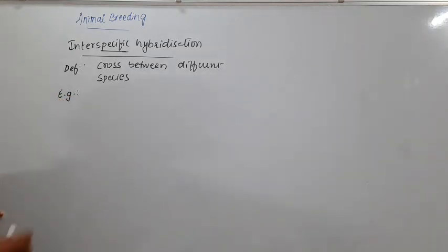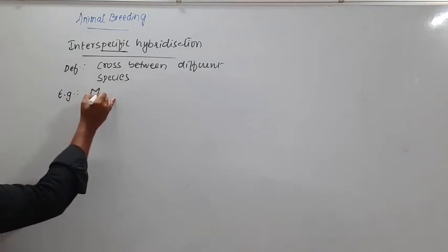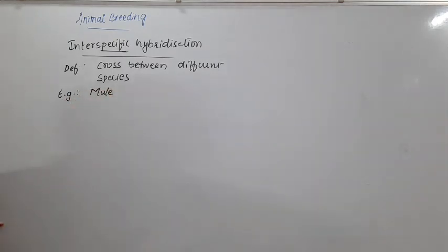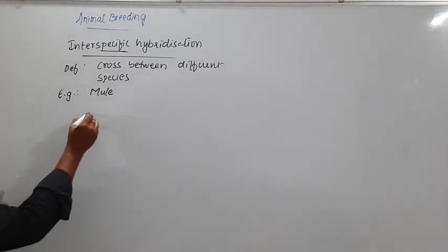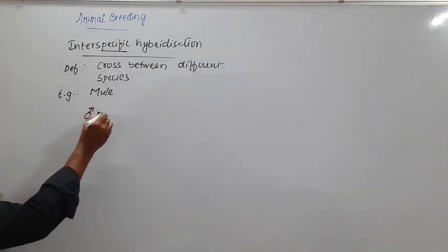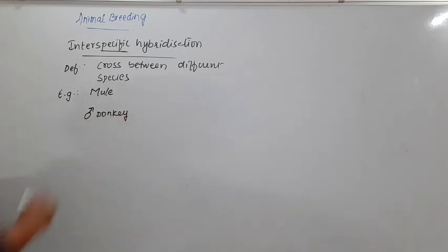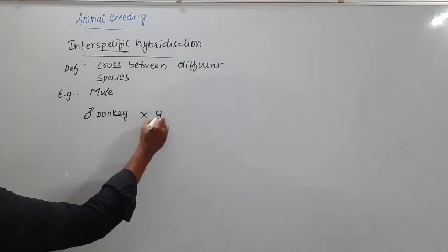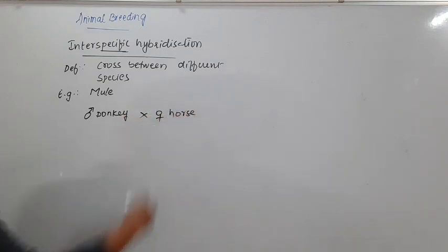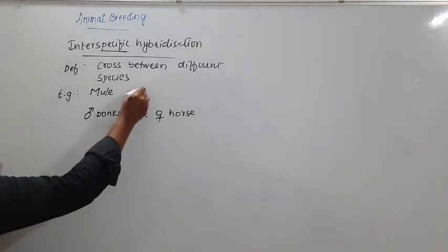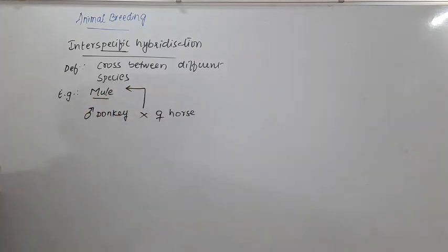We were able to produce an individual called mule. So this mule is produced when a male donkey is crossed with a female horse. So a male donkey and a female horse resulted in the production of mule.